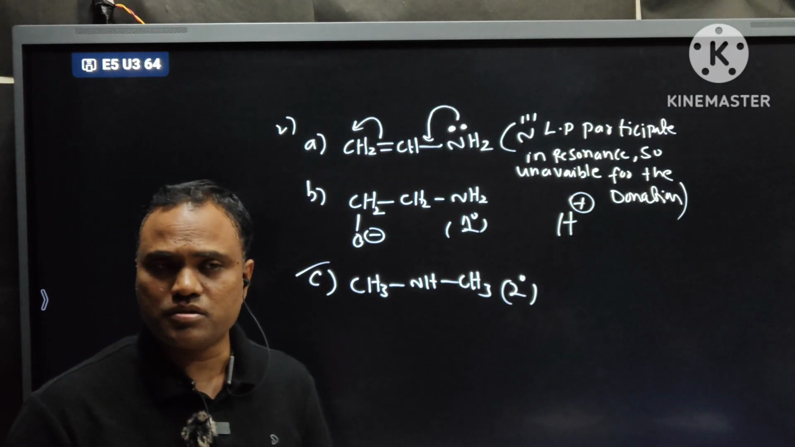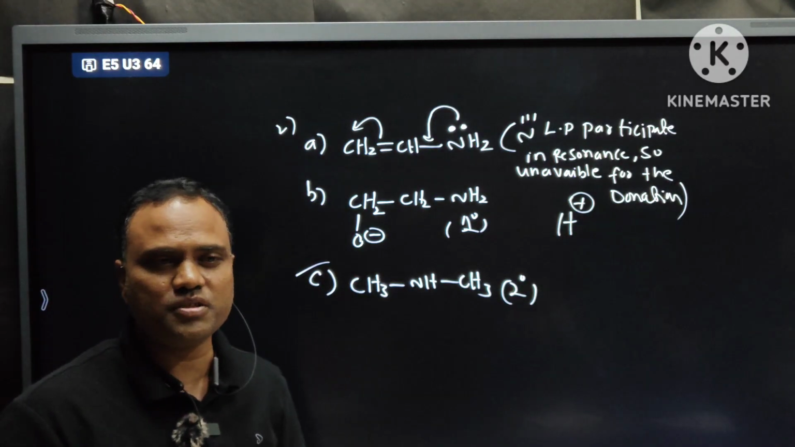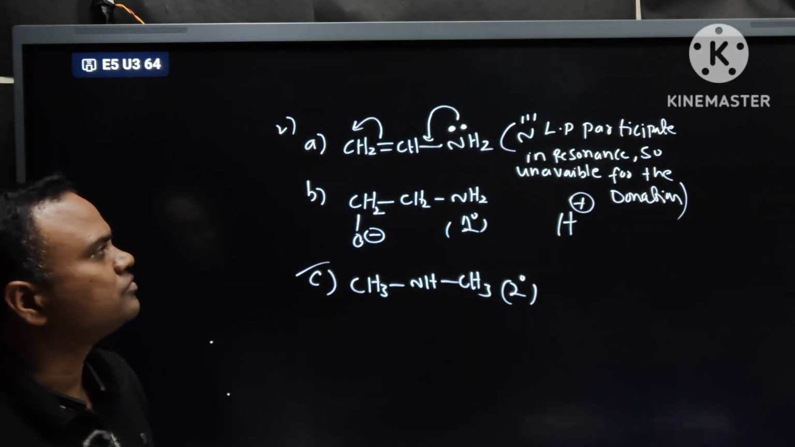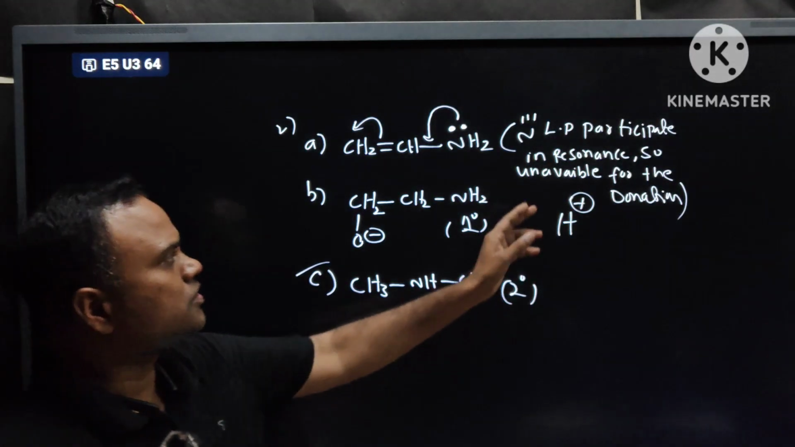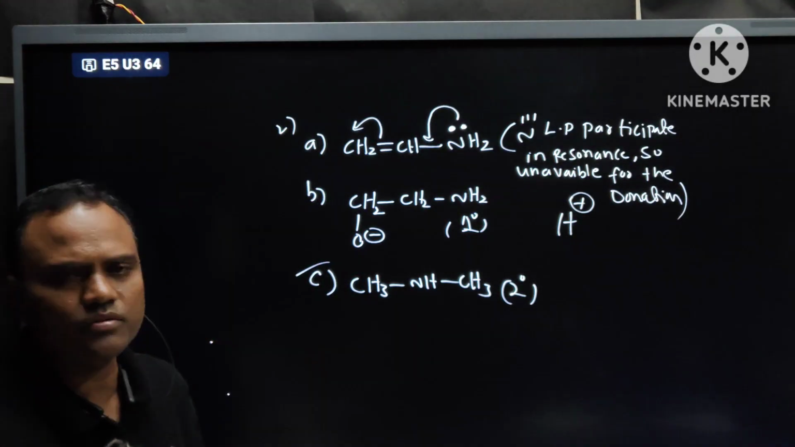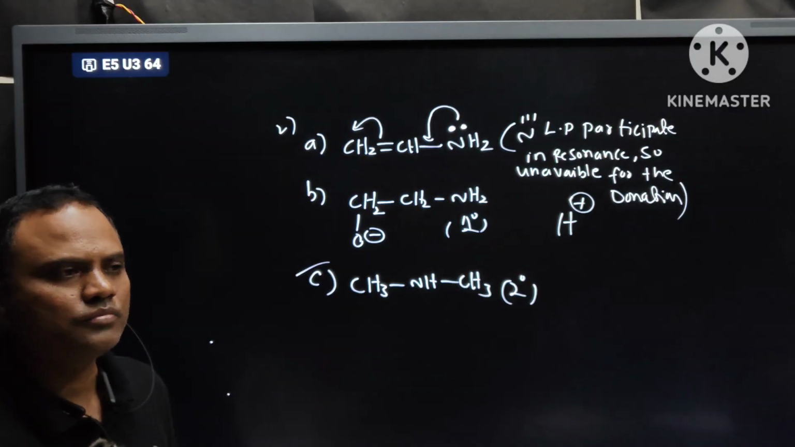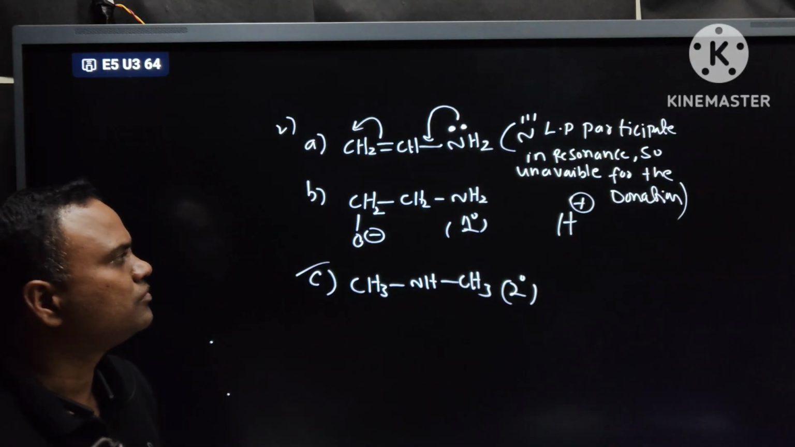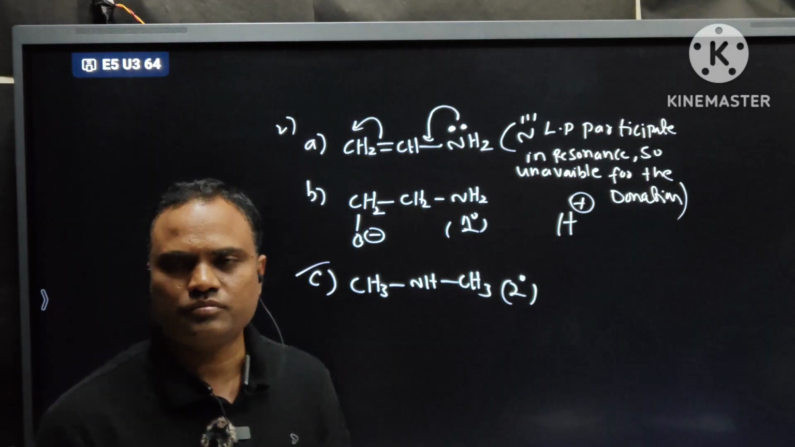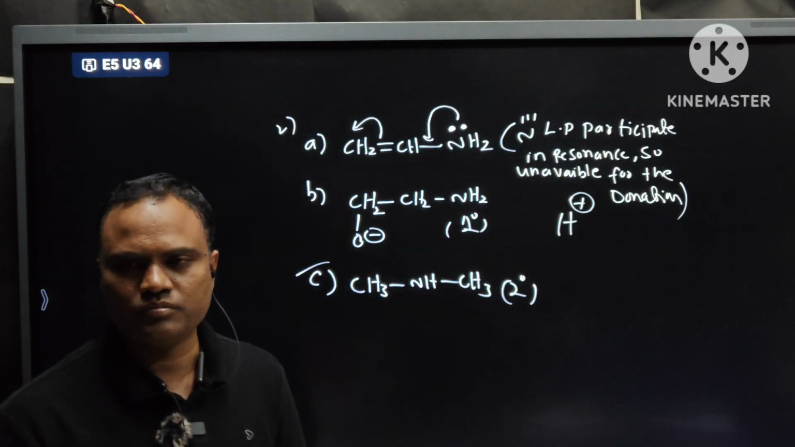If there is more resonance, for example, if on that side also another pi bond is present, then it is very less basic. Write the reason also: nitrogen lone pair participates in resonance, so unavailable for the donation. Just tell me. Basic nature. Clear?